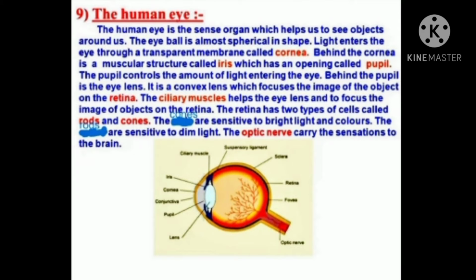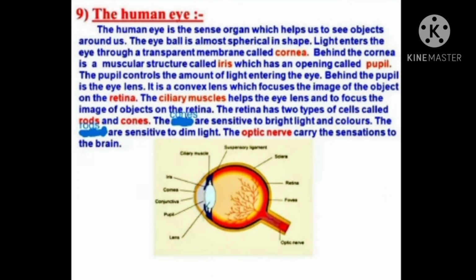Rod cells are sensitive to dim light, and cones are sensitive to bright light and they also sense colors. Then the optic nerve carries the message of image formation from the retina to the brain in the form of electrical impulses. At the junction of the optic nerve and the retina, there are no sensory cells, so no vision is possible at that spot, and that is called the blind spot.